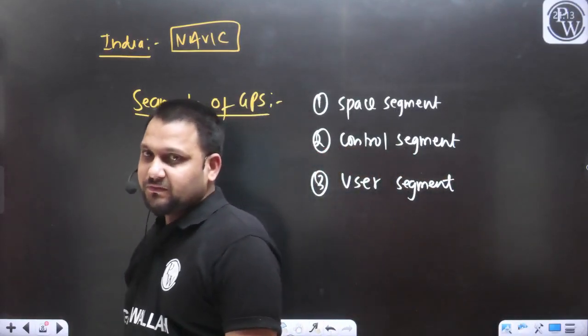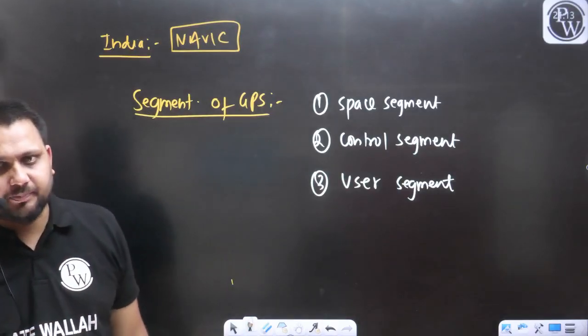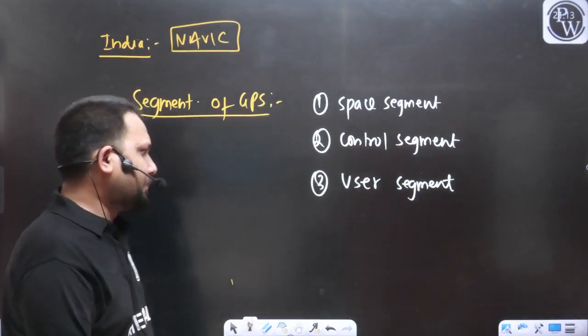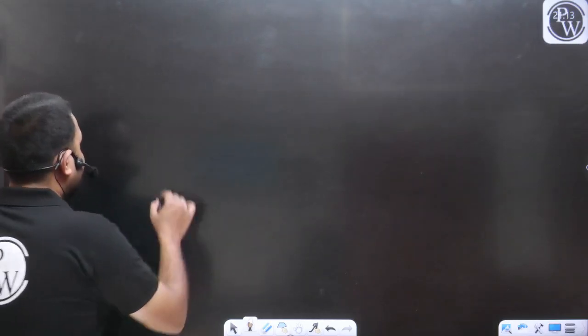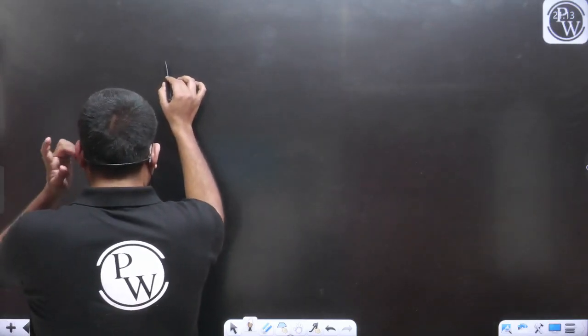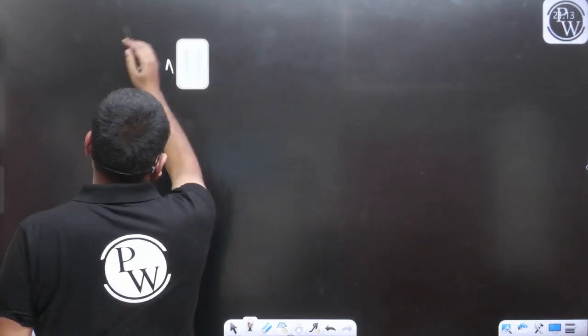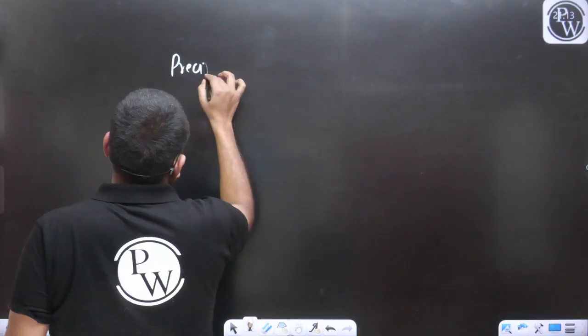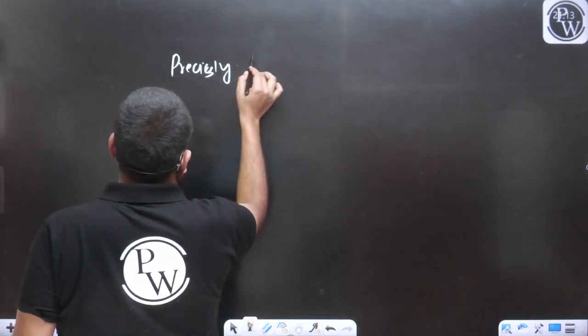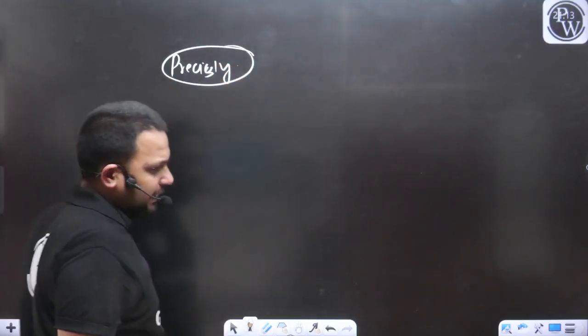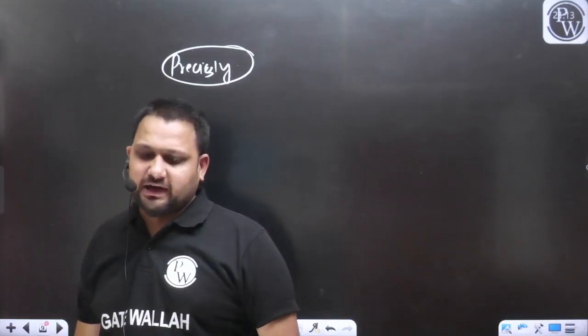Yes or no? So from here you can expect a question. The most important thing about the GPS is, if you want to define the position of any point accurately or precisely, out of 24 satellites, for example, this is the receiver.